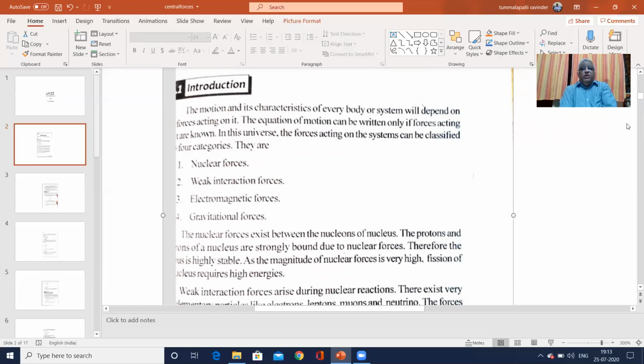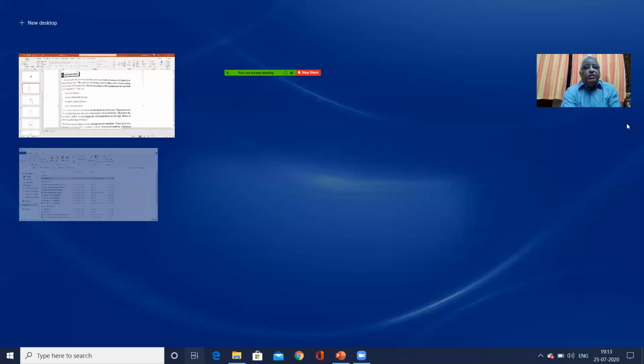What is nuclear force? Nuclear forces are forces acting between the nucleons of the nucleus. The protons and neutrons of the nucleus are very strongly bound to the nucleus, and therefore they are highly stable. As the magnitude of the nuclear force is very high, fission of the nucleus requires high energies.